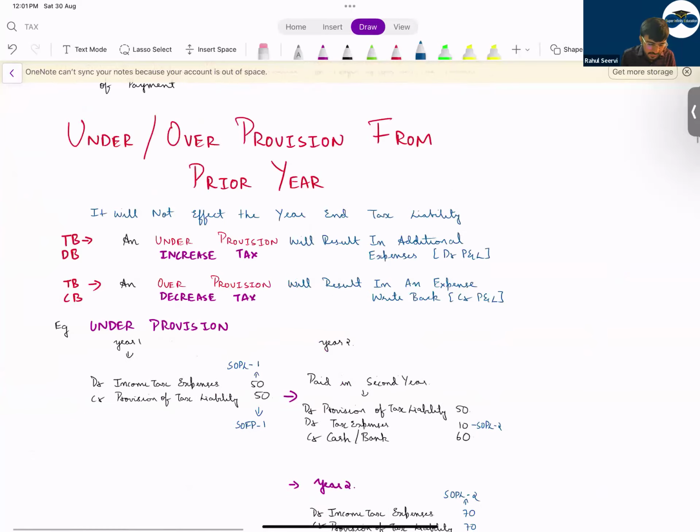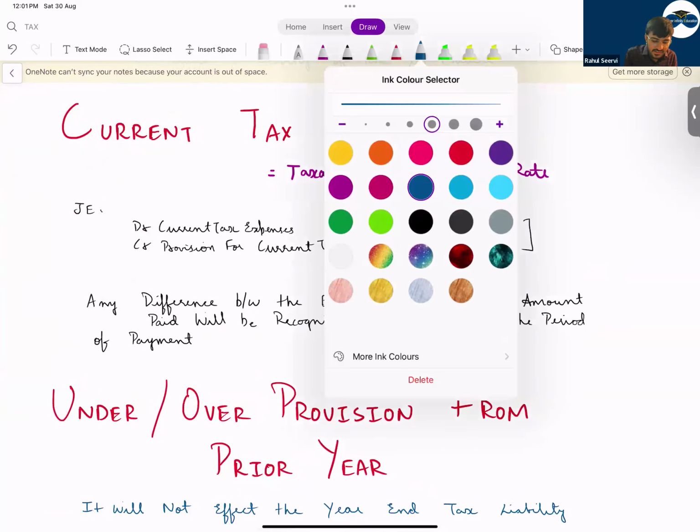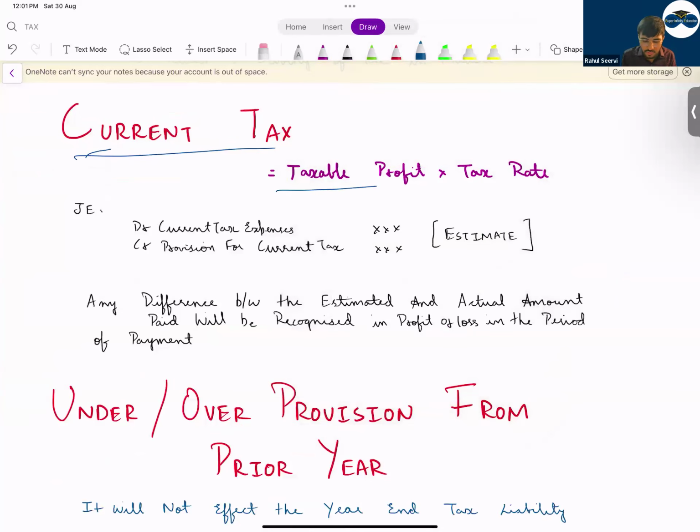Then let me discuss now current tax. What is current tax? Current tax is taxable profits into the tax percentage. That means it is an estimate. This year's tax you pay next year. So when you pay next year, but today you have to record the expense, what you do is estimate the amount. So you record current tax expense and you record provision for current tax in the liability column, because this year's tax